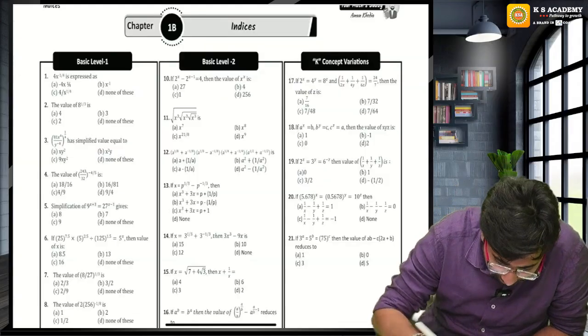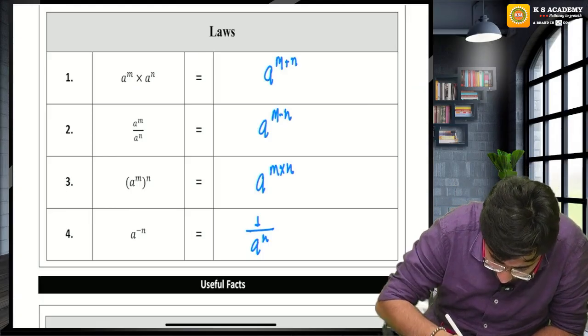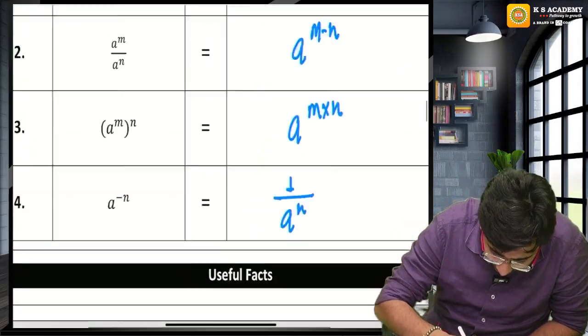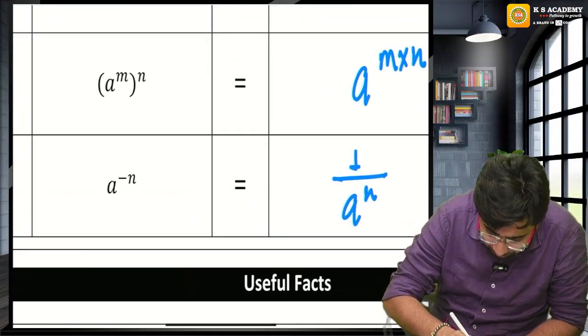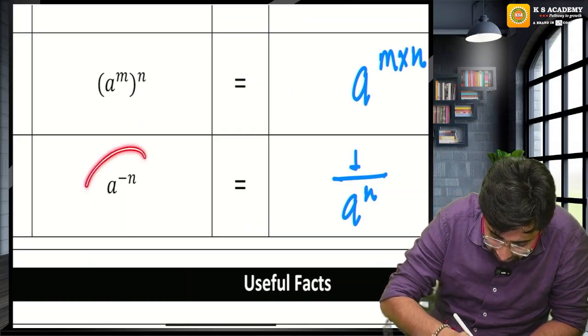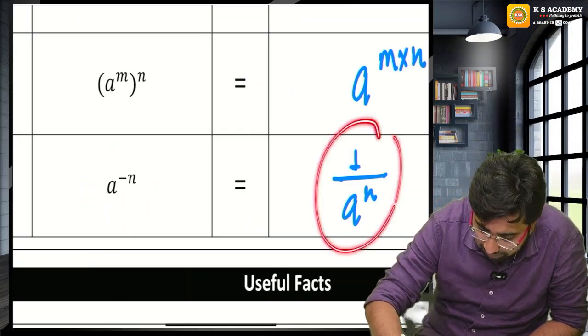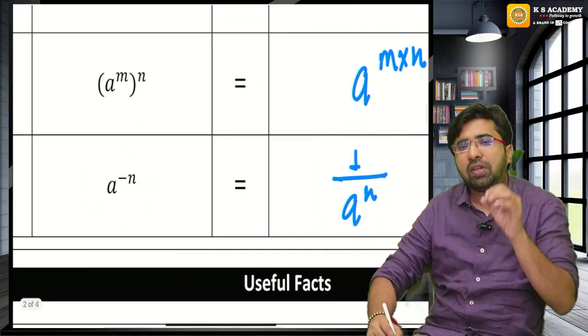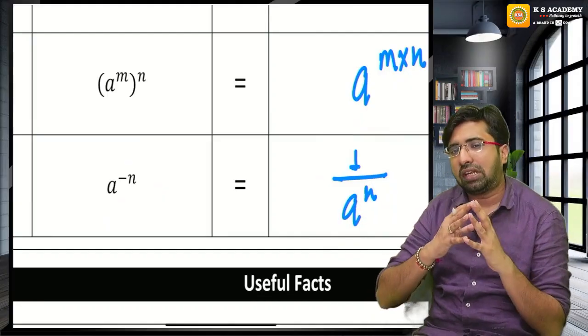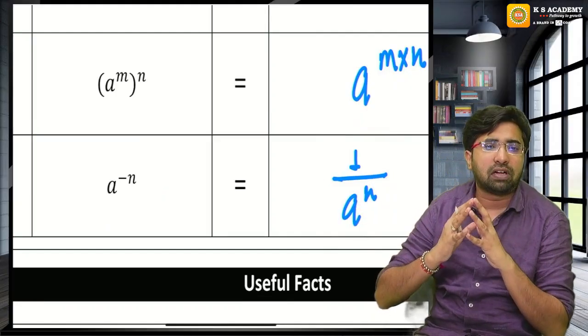So guys, if you have a raised to the power m raised to the power n, the powers will multiply. Sir, what if we have negative? Negative means reciprocal. Nothing is written over here, it means 1 is written over here. Whenever you take the reciprocal, the sign of power will change. A raised to the power negative n will be 1 upon a raised to the power n.